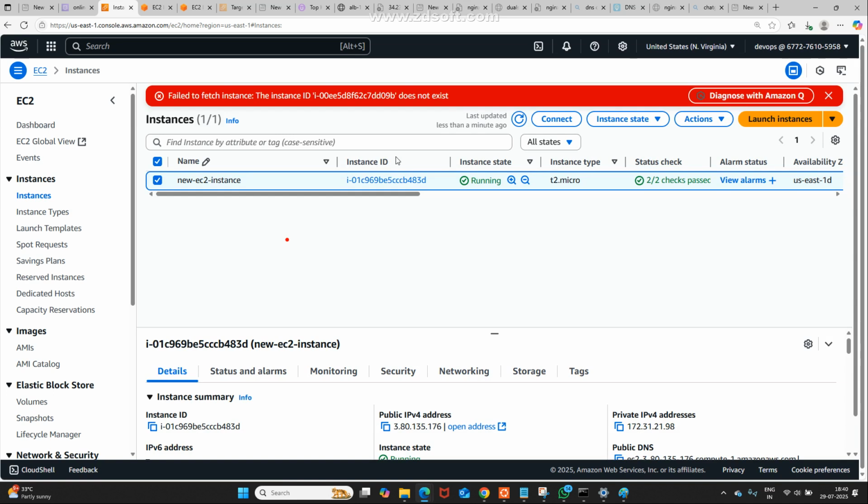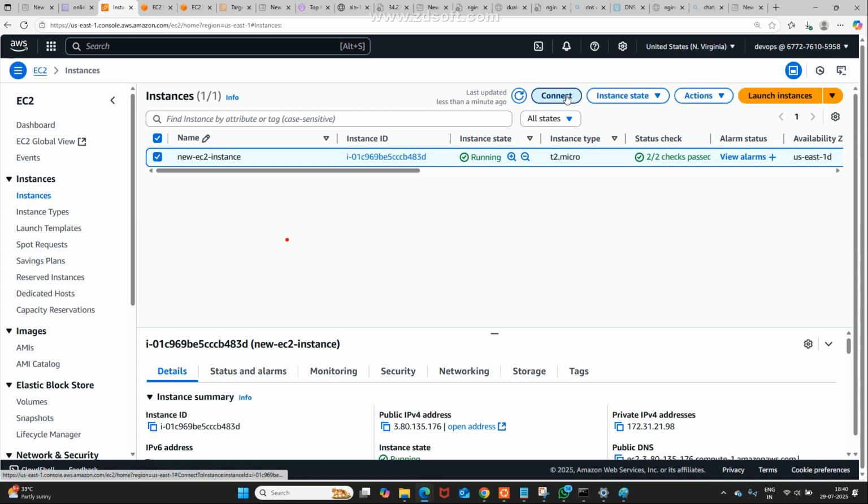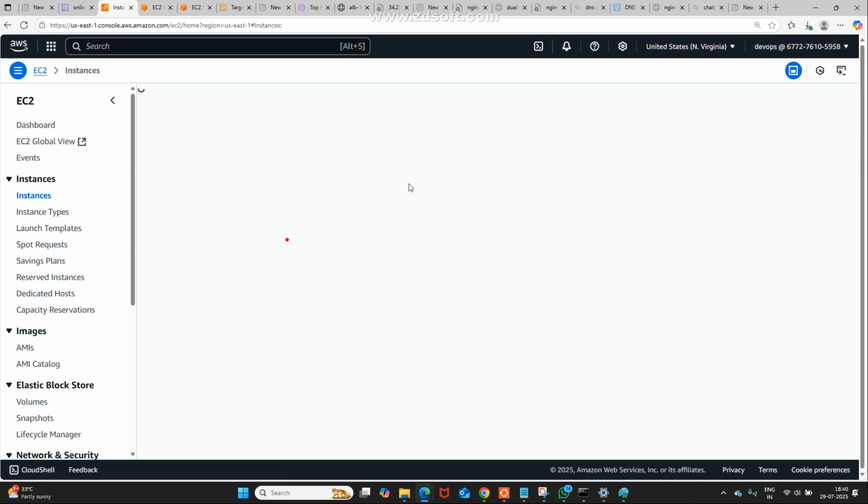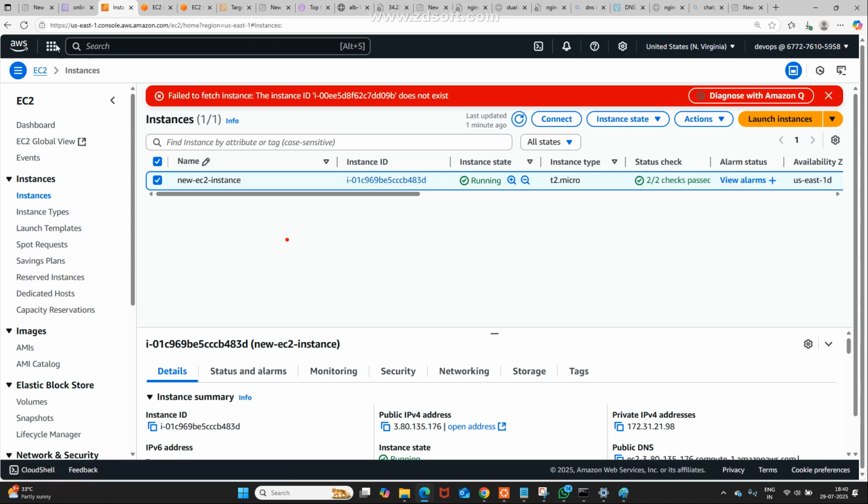What is happening? Failed to fetch instance. The instance ID does not exist. Is it an instance from the United States only? Till now I didn't delete anything, but it is facing difficulty. Anyway, no problem, going to connect. Oh, connection failed. Failed to fetch instance. The instance ID does not exist. Why does the instance ID not exist? New EC2 instance. We may refresh.